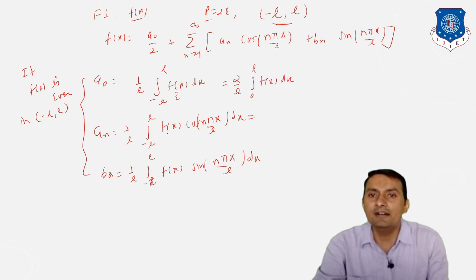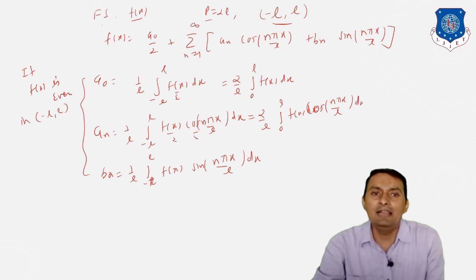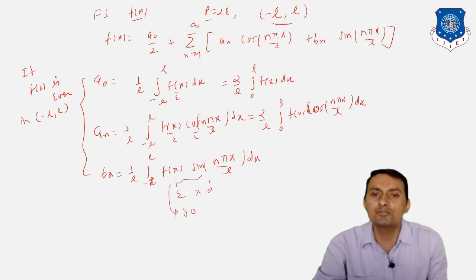What about an? This function is even and the cos function is also even, so the product will be even: 2 divided by L, integration 0 to L f of x into cos n pi x divided by L dx. And what about bn? This is an even function, sine is odd, so the product will be odd, so in that case our answer goes to 0.